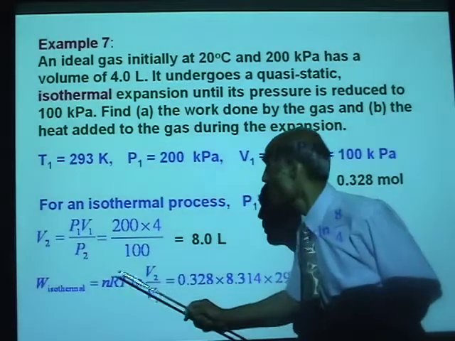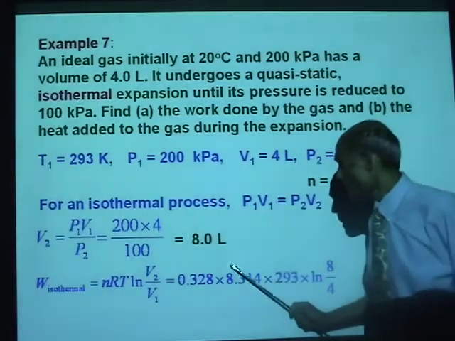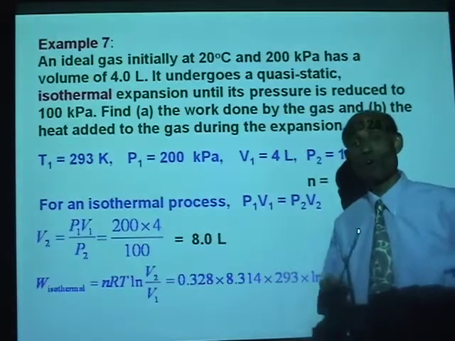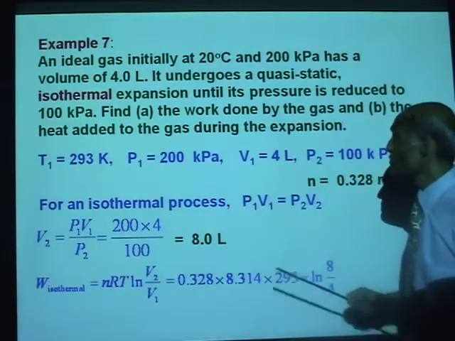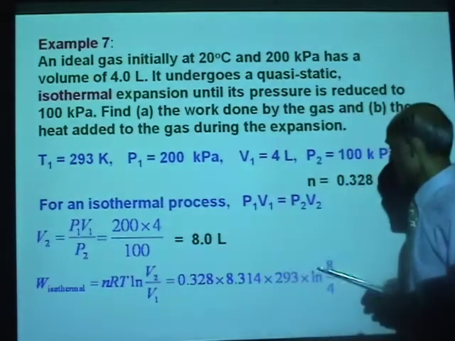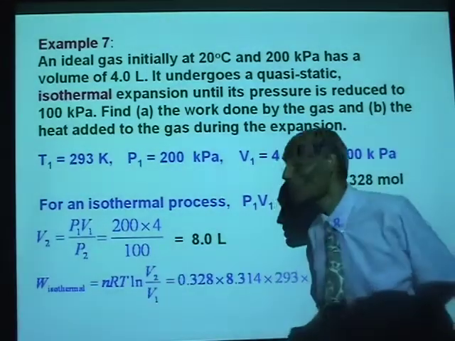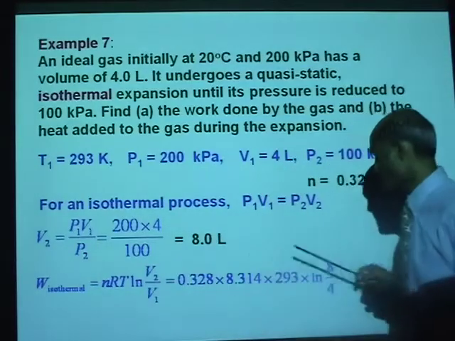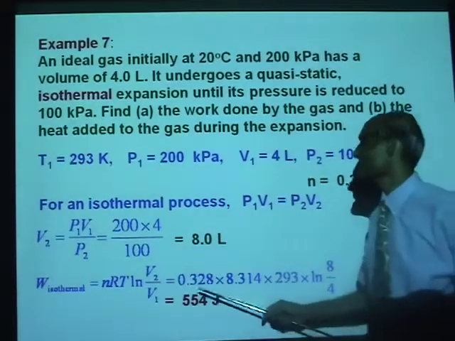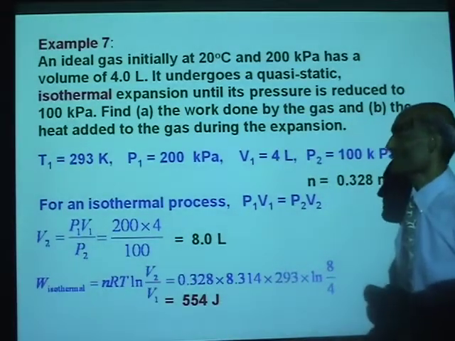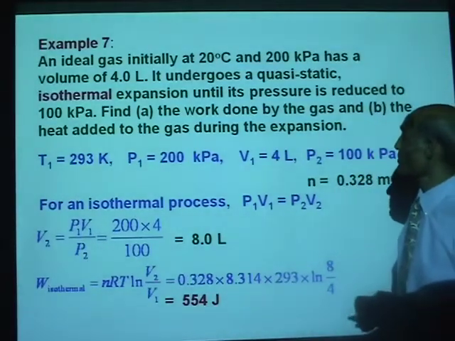And n, the number of moles we calculated, is 0.328 moles. R is 8.314 joules per mole per Kelvin. And T is 293 Kelvin. There you are. ln V2 over V1. Now, because it is a ratio, it doesn't matter the unit in which you measure it. So that will be ln of 8 over 4. And put that in your calculator, it will give you 554 joules. The work done during this process is 554 joules.